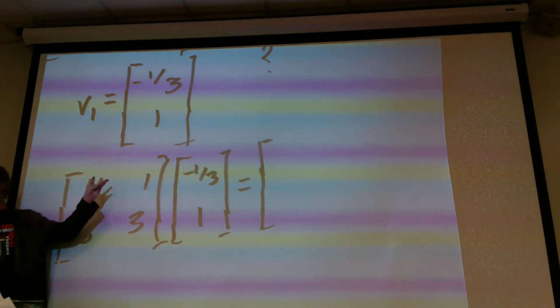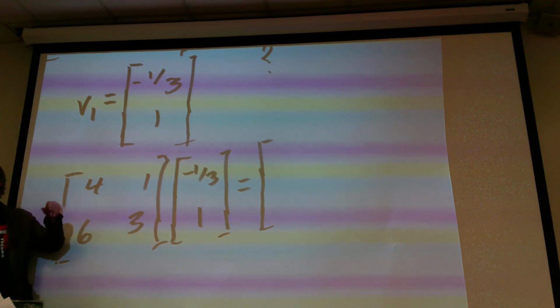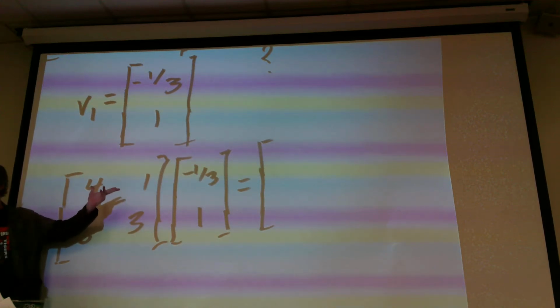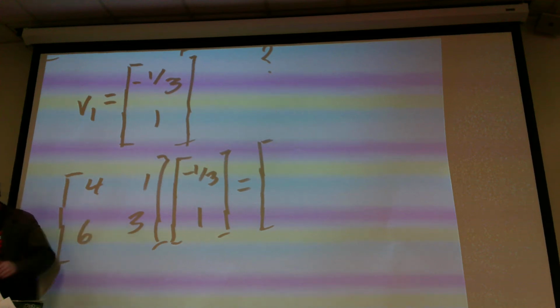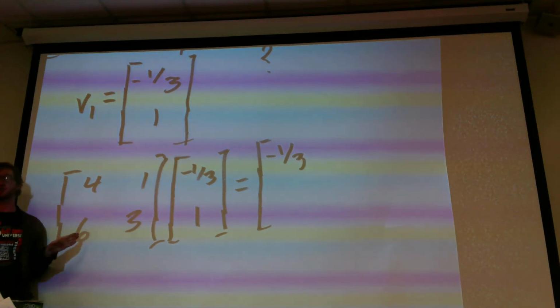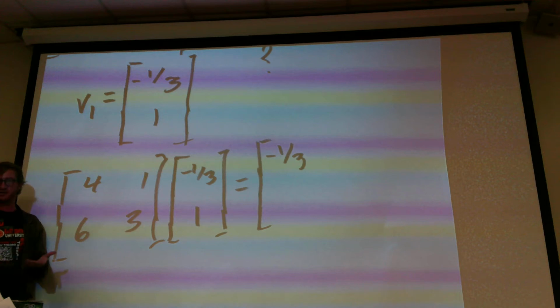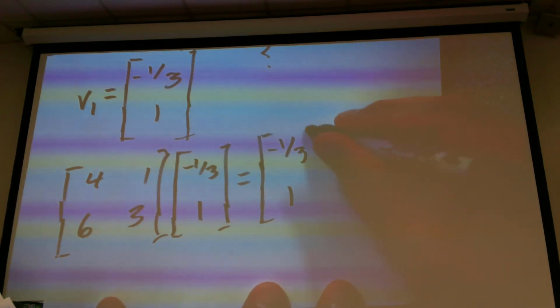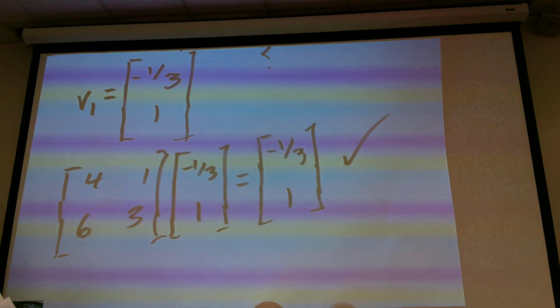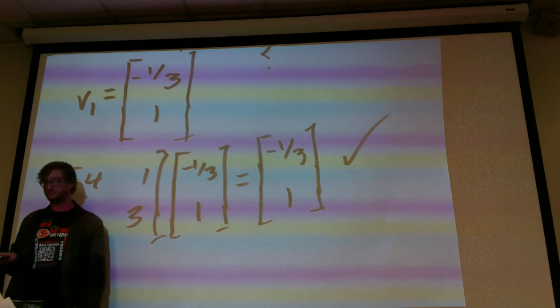Okay, so think about what happens when 4, 1 acts upon this guy. I'm going to get negative 4/3 from the top one and 1 from the bottom. So negative 4/3 and 3 over 3. So it's negative 1 over 3. Okay? Now 6, 3 acting upon negative 1/3, 1. So 6 acting upon the negative 1/3 is going to be negative 2. And then negative 2 plus 3 is 1. So, yeah. Okay. And this is just because our lambda 1 is 1.